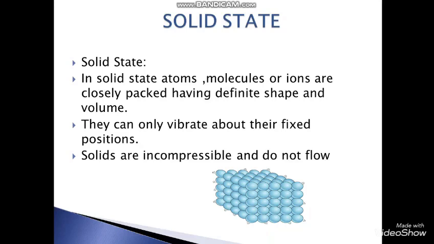Now, what is solid state of matter? In a solid state of matter, atoms, molecules or ions are closely packed, having definite shape and volume. They can only vibrate about their fixed positions. Solids are incompressible and do not flow. This diagram shows how particles are arranged in solids.